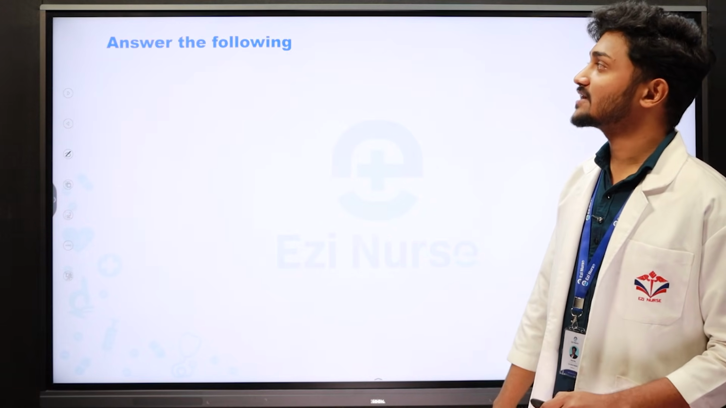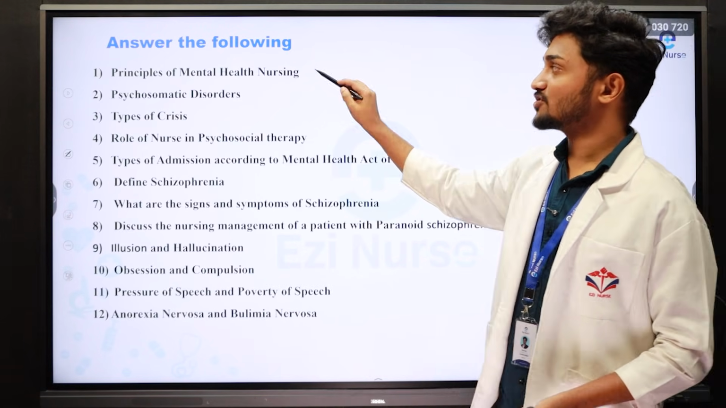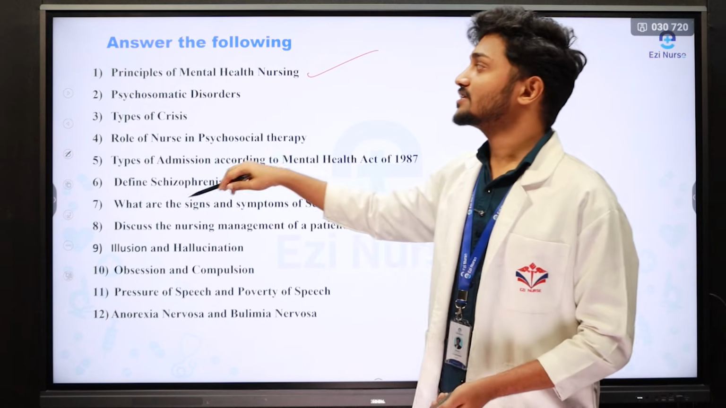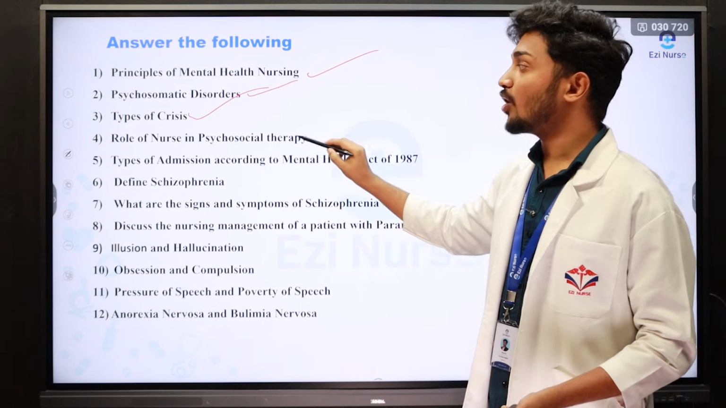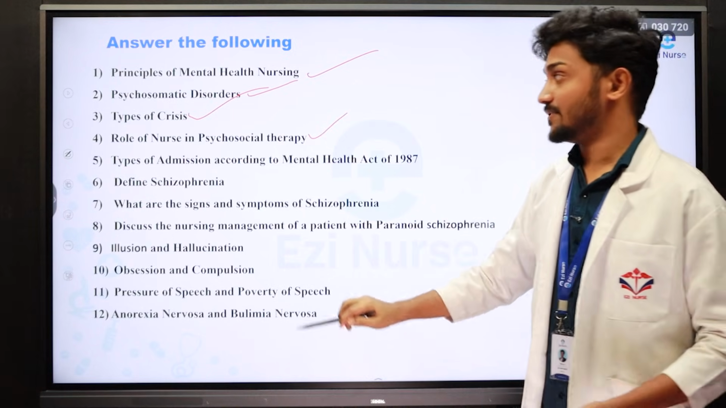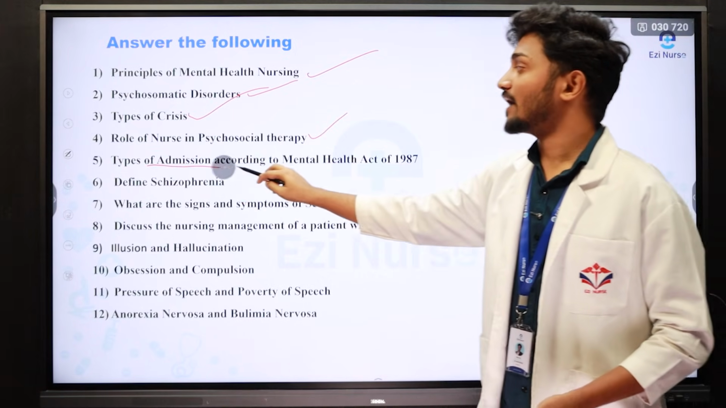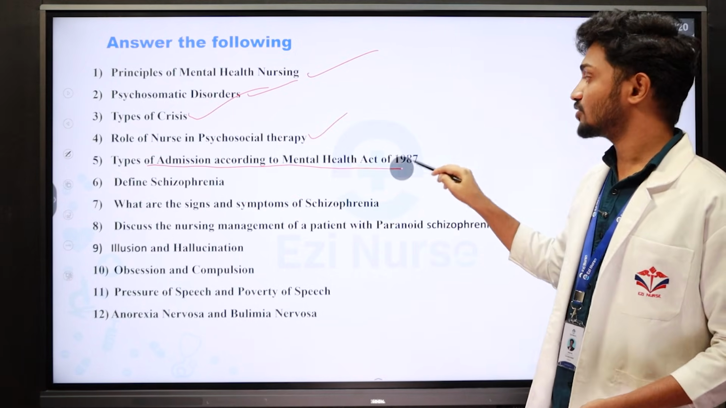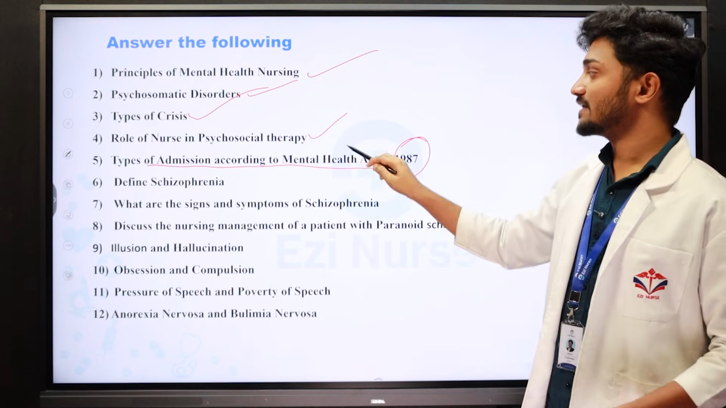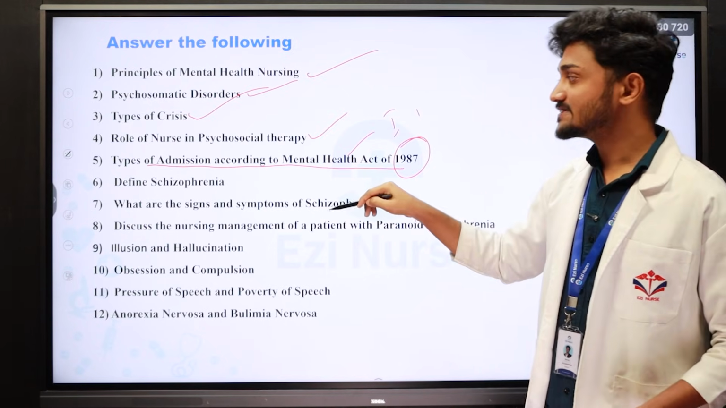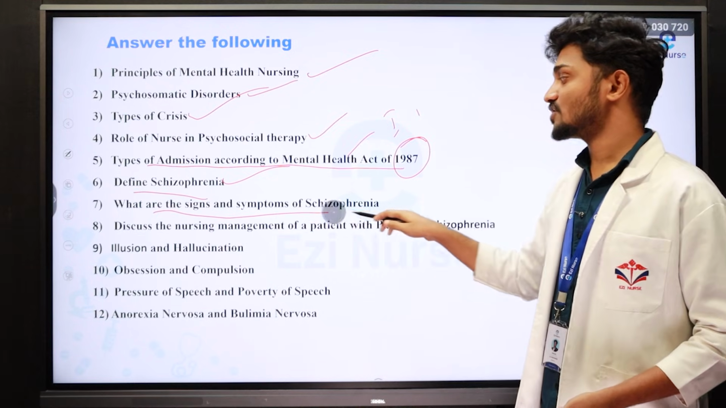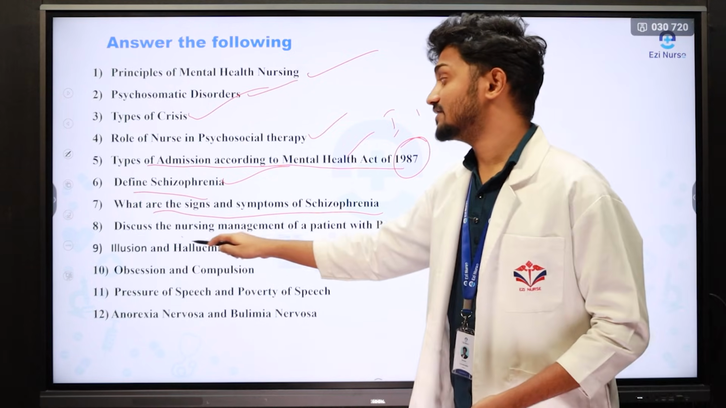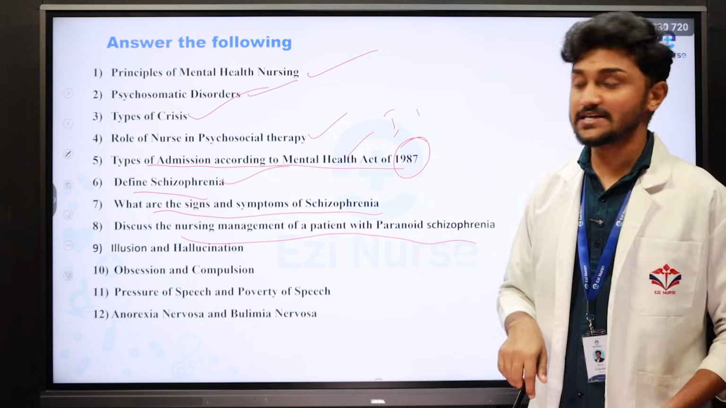The next questions are such as, answer the following: principles of mental health nursing. Very important. See, psychosomatic disorder. Types of crisis. Next one, role of nurse in a psychosocial therapy. Next one is the types of admission according to the Mental Health Act of 1987. So Mental Health Act, Indian Lunatic Act, everything is same. Next one is define schizophrenia. Then what are the signs and symptoms of schizophrenia? Then discuss the nursing management of a patient with paranoid schizophrenia.